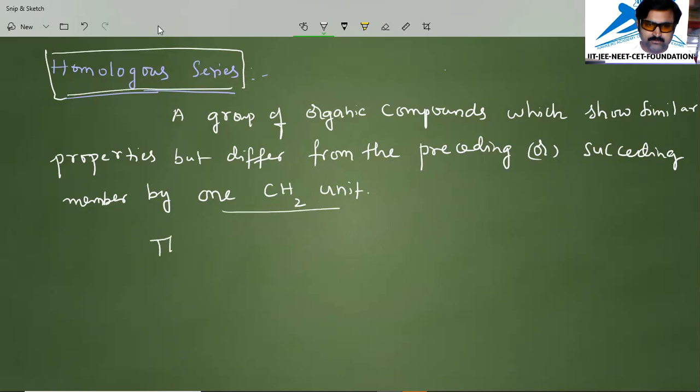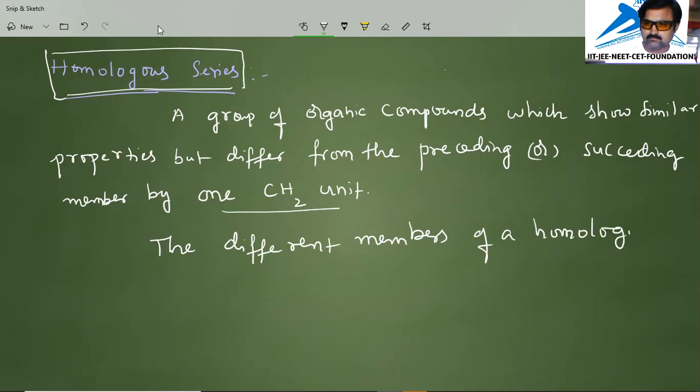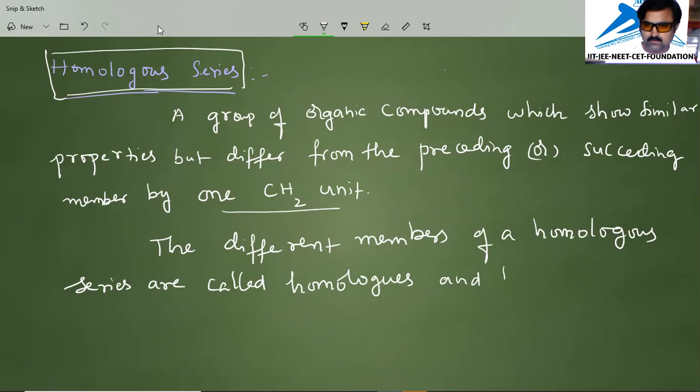And the different members of a homologous series are called homologues. And this phenomenon is called homology.